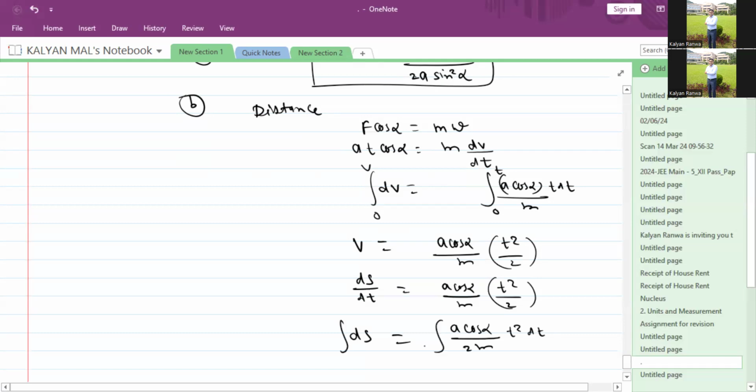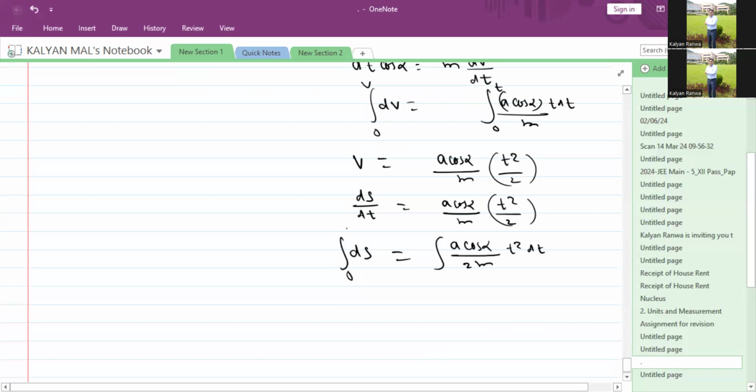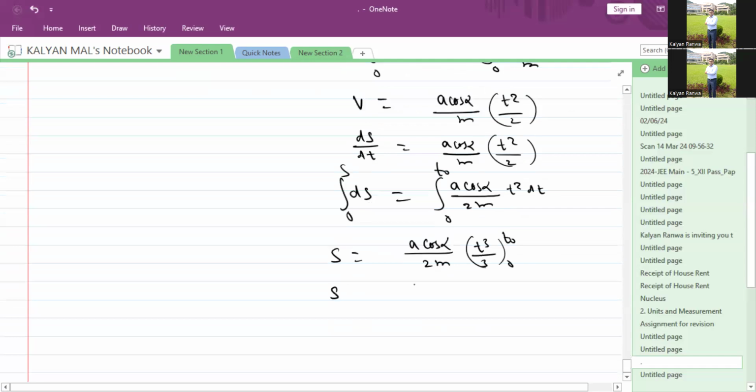Integrating both sides, from 0 to distance s and 0 to time t naught. S equals a cos alpha divided by 2m, times t cubed by 3, from 0 to time t naught. So S equals a cos alpha upon 6m, times t naught cubed.